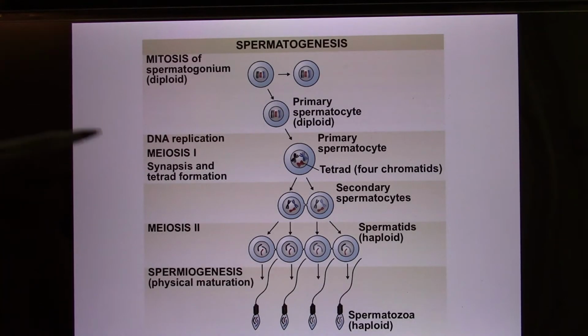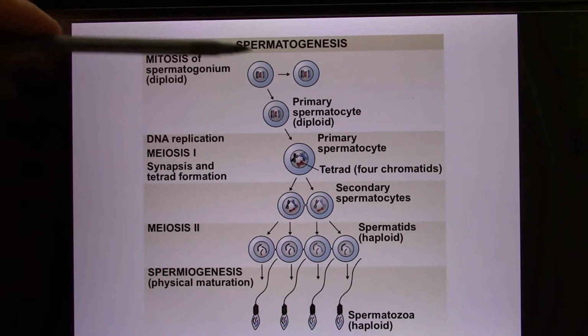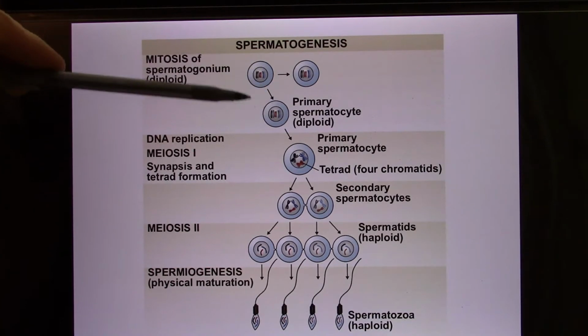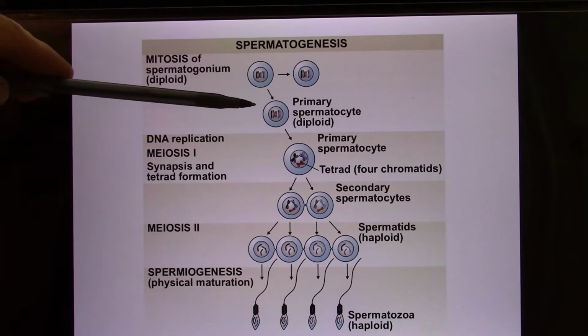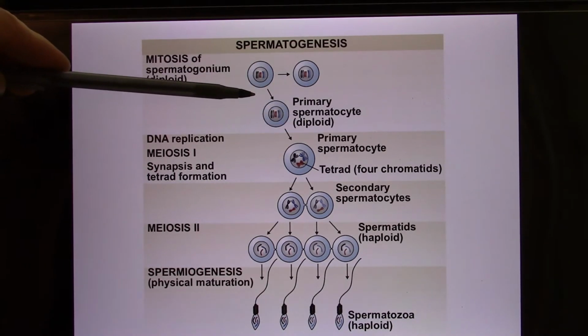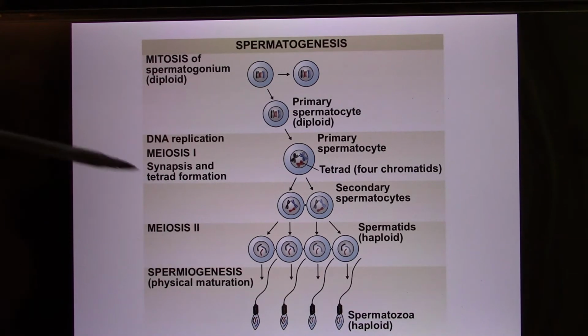The process to produce sperm is called spermatogenesis. And this happens in puberty. So in male, after puberty, they're going to have mitosis, producing those primary spermatocytes. And these have 46 chromosomes, 23 pairs of chromosomes, exactly the same as the chromosomes in your body cells. To produce sperm, you need to decrease the chromosome number from 46 to 23. So they have to do meiosis.